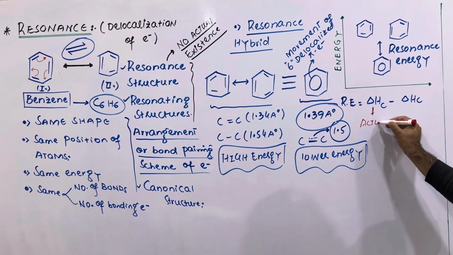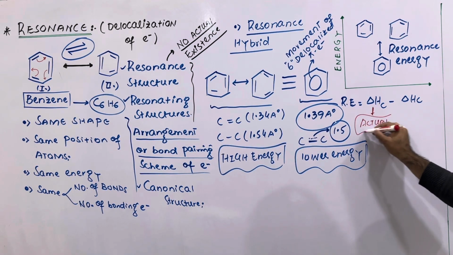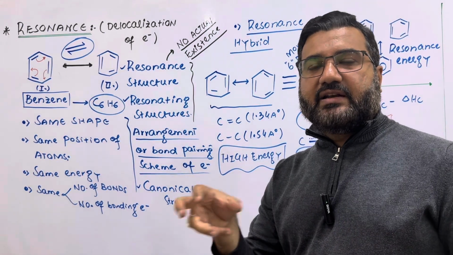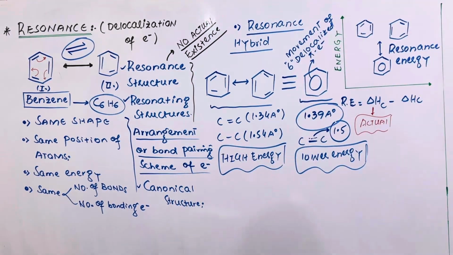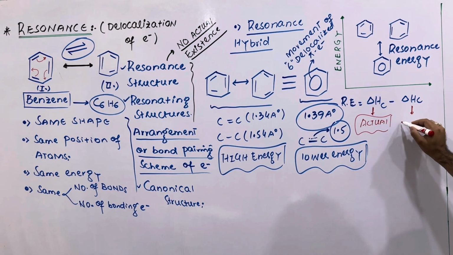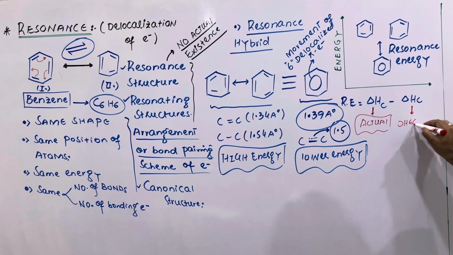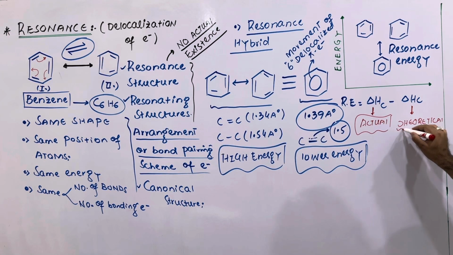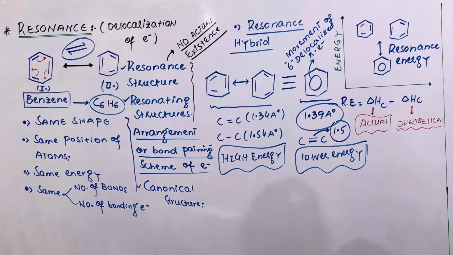The heat of combustion that is experimentally determined is called the actual heat of combustion, and the heat of combustion that is just theoretically calculated on paper is called the theoretical heat of combustion.